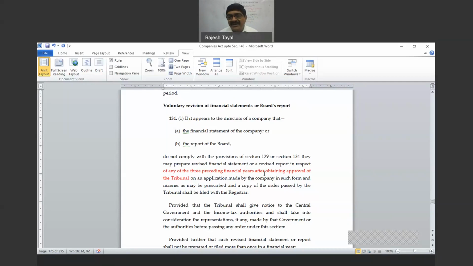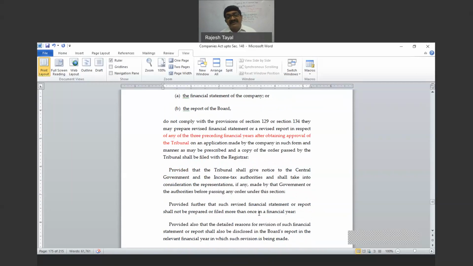So who is making the application? The application is being made by the company. Every action on behalf of the company is taken by the board of directors, so whenever you say by the company, it means the action is to be taken by the board of directors. The tribunal shall give notice to the central government, income tax authority, etc., and that will follow the same.